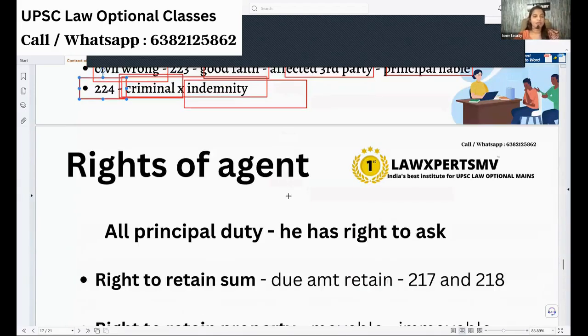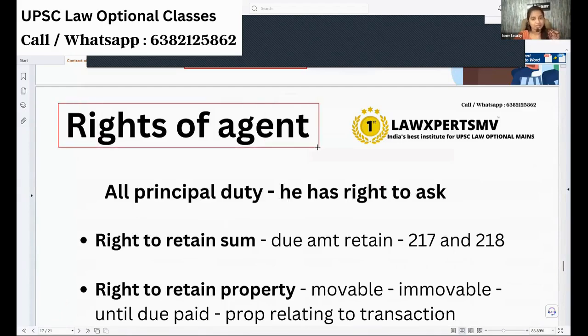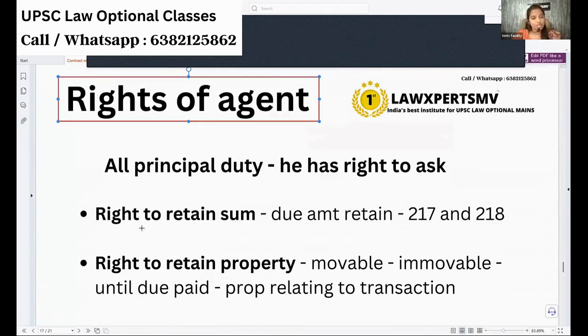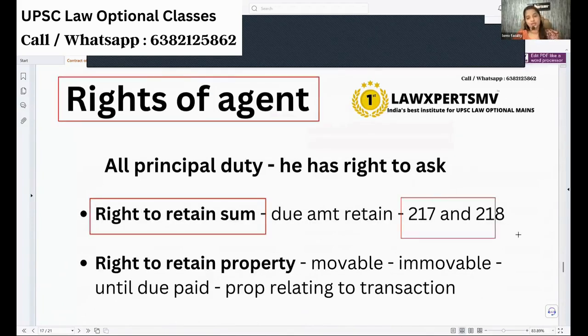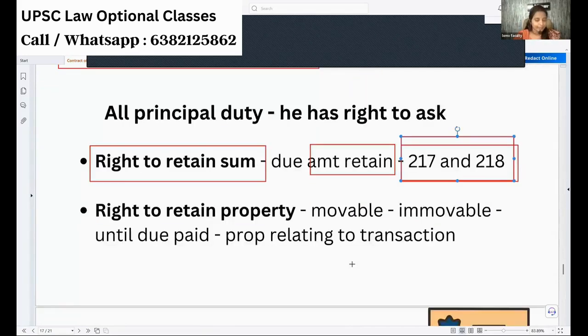Now we are going to see the rights of the agent. What all rights does he have? He has the right to retain sums. We already saw this: the agent can collect any remuneration or amount on behalf of the principal. While giving the amount back to the principal, depositing it, he can retain any amount due to him. That is given under section 270 and 280.